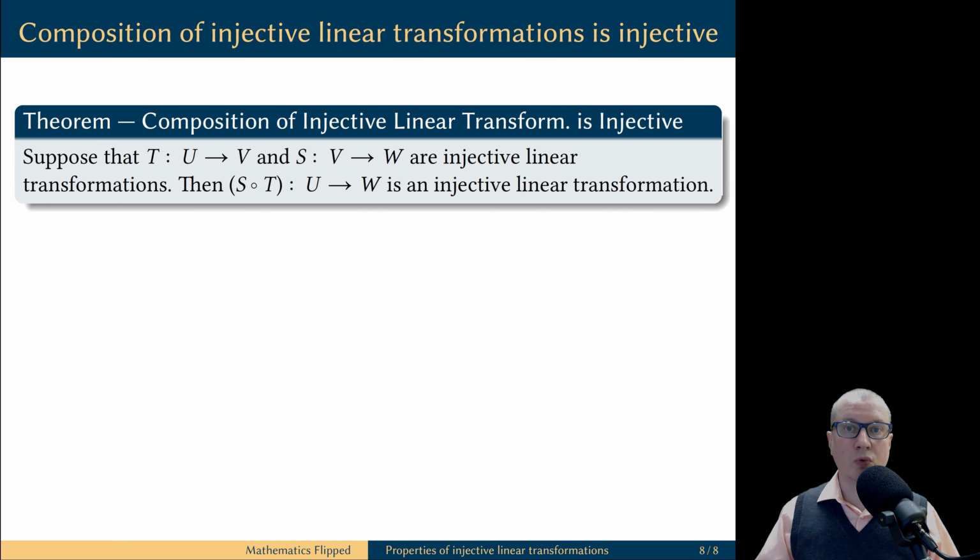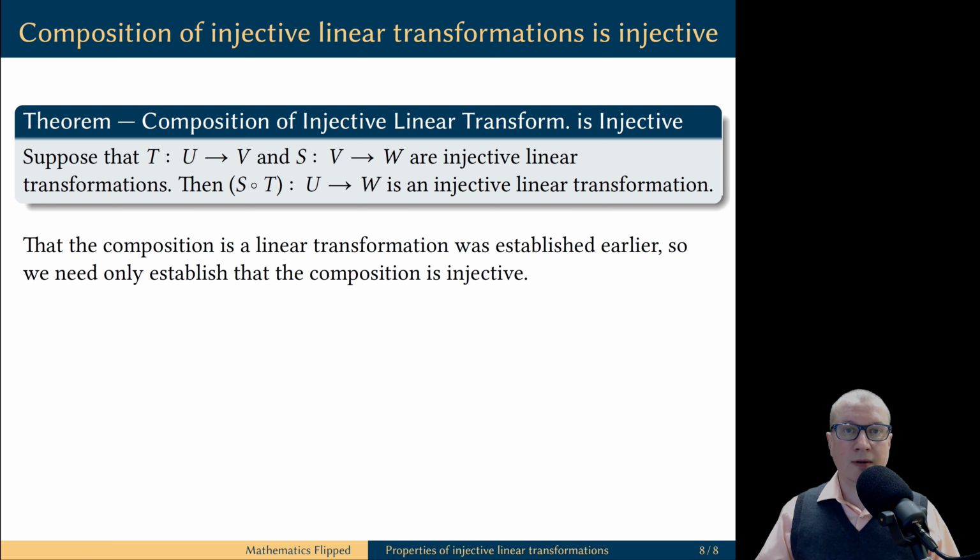Finally, let's prove that the composition of two injective linear transformations is an injective linear transformation. We already established that composition of linear transformations is a linear transformation, so the question really is about the injective property. Let's take two arbitrary vectors x and y in the vector space U. This is the domain of the composition of the linear transformations.